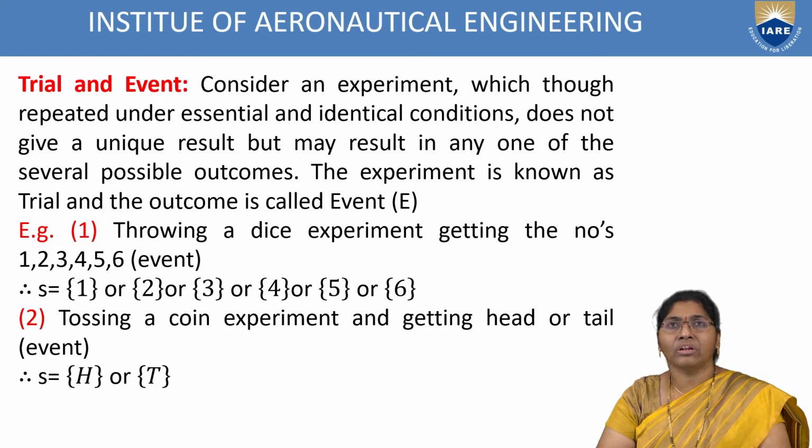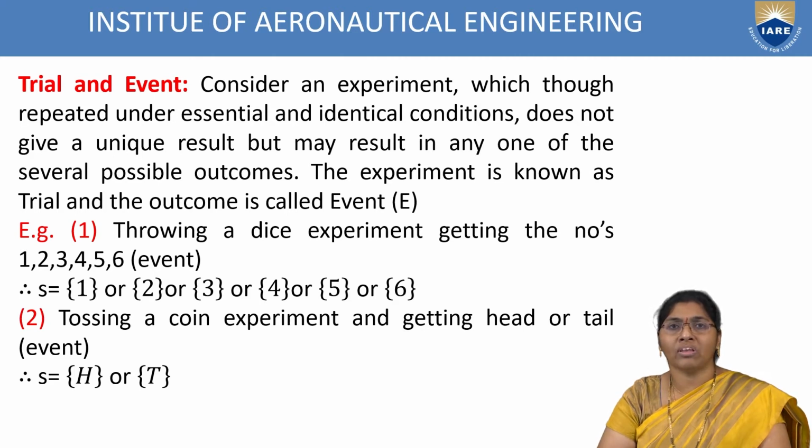Another topic is trial and event. Normally we are based on the number of trials, and we get either head or tail. That is the trial. Event means one complete outcome is obtained. Consider an experiment which, though repeated under essential and identical conditions, does not give a unique result but may result in any one of several possible outcomes.